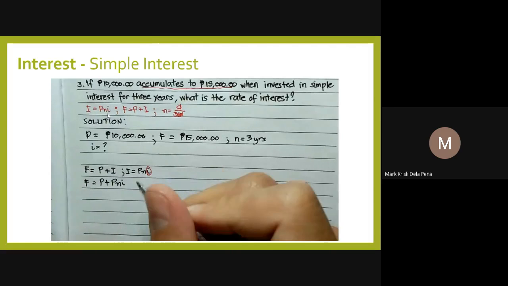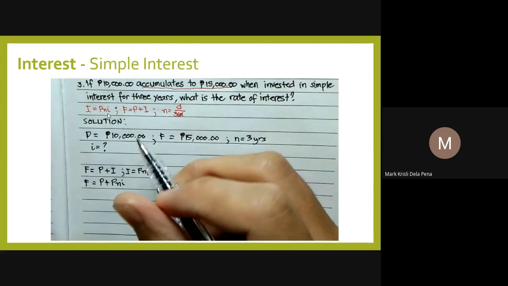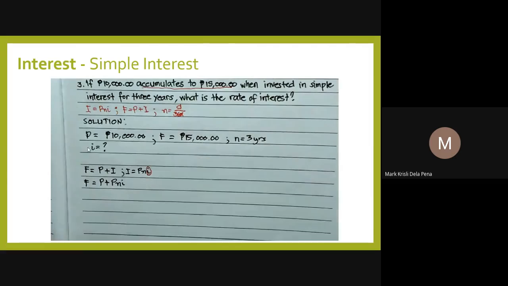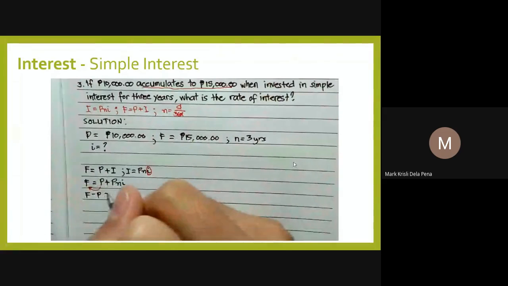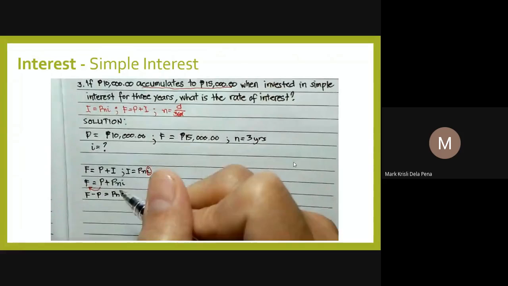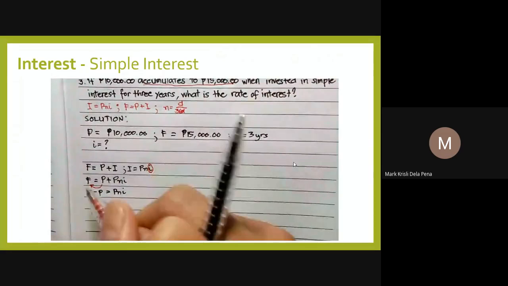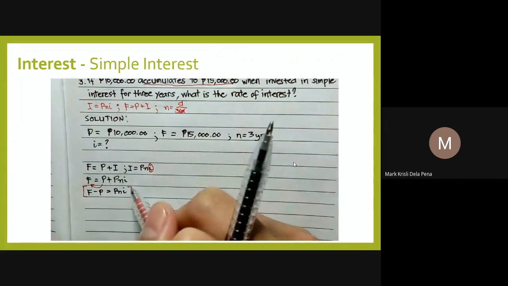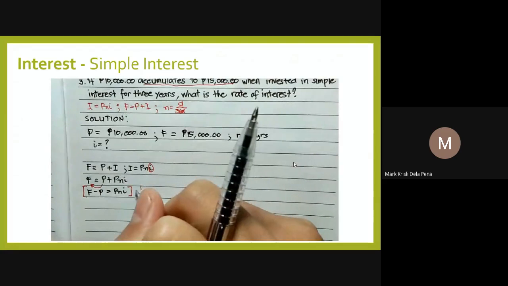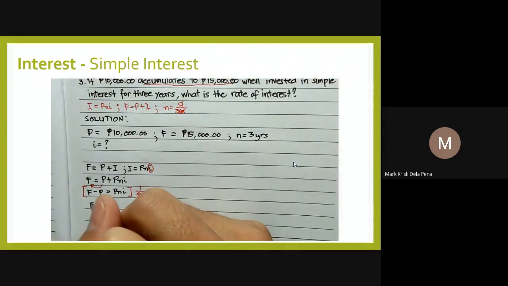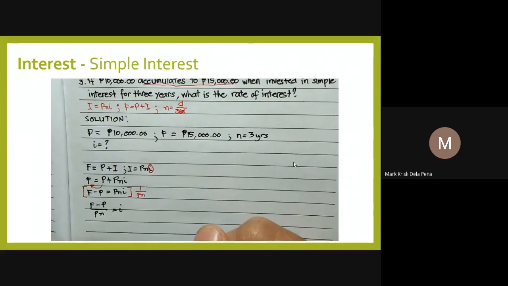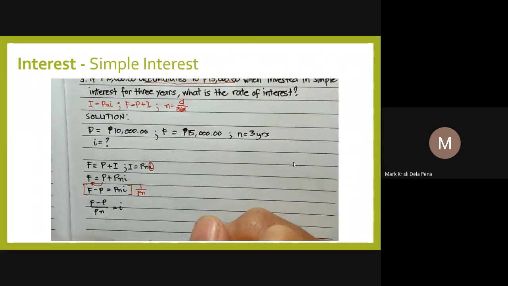We substitute the values. Since we are looking for i, we have to manipulate the formula. Transpose P to the left side. Then for i to be left on one side, we divide both sides by P over N. Then we get the formula for i, and that is F minus P all over P over N.